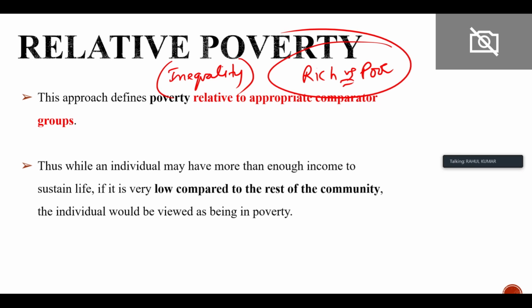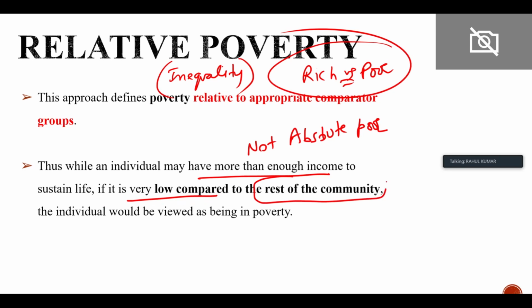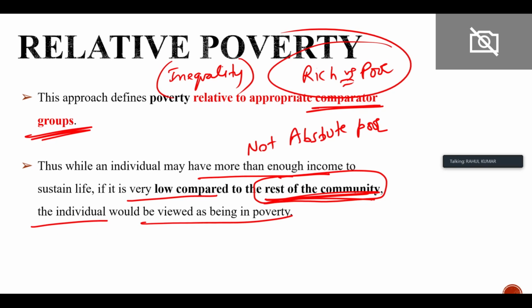Thus, while an individual may have more than enough, so maybe the person is not absolutely poor, if it is very low compared to the rest of the community, we are taking the rest of the community as the comparative group, and the individual would be viewed as being in poverty.